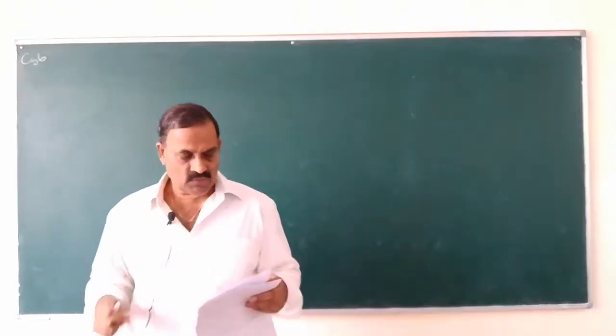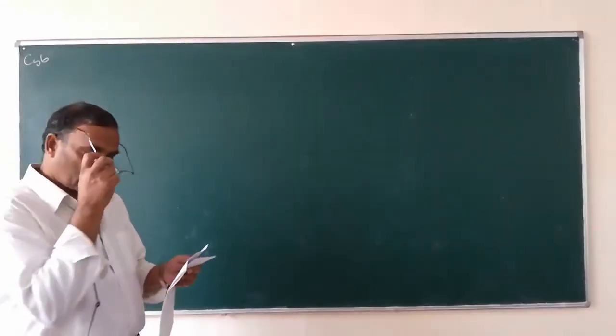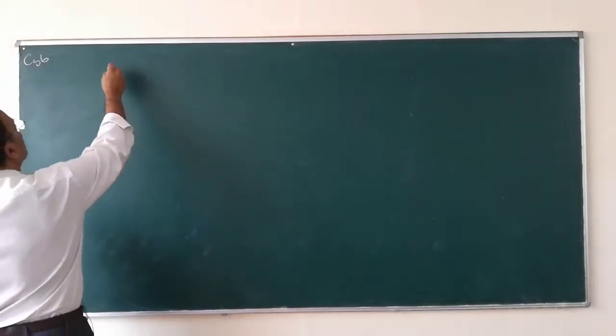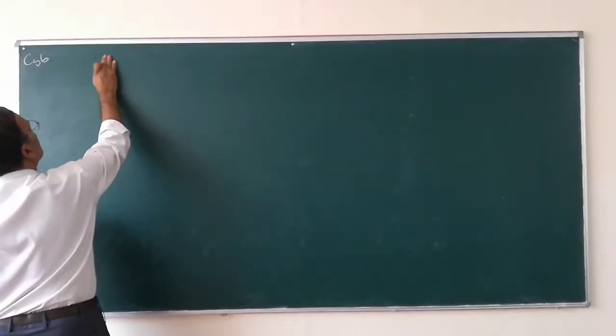So, today I will give you one example to work out on how to classify the organic compounds like this.